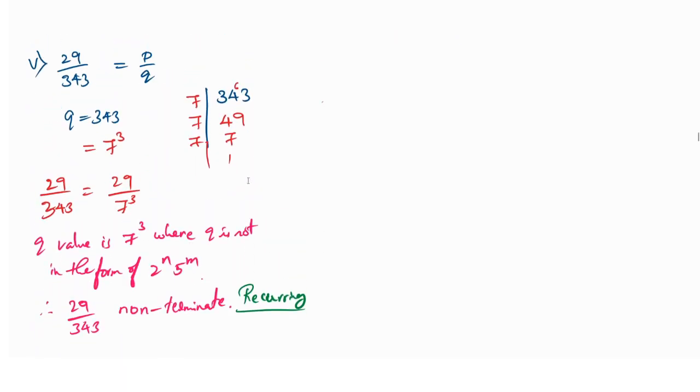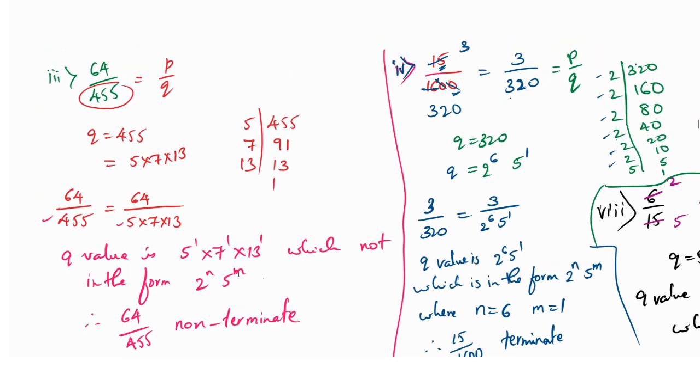So here we have lots of numbers. Yes, wait once, I will show you. Okay, here you can see this is non-terminating. No need to take the fifth one. Then here no need to take the third one also, because it is non-terminating. Which is non-terminating, we don't want to take. Which is terminating, we have to take. Yes, the fourth one we have to take now. 15 divided by 1600, that we have to take. Then 6 divided by 15 we have to take, and we have to find that answer. Okay, so like this way, choose the ones which are terminating and do the second one.